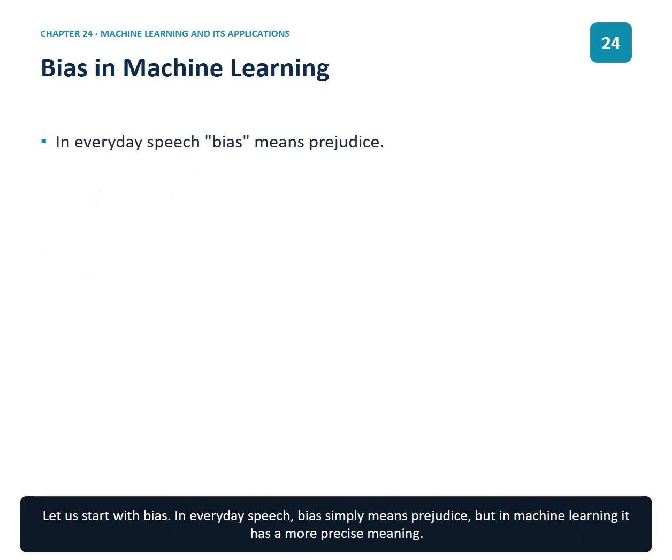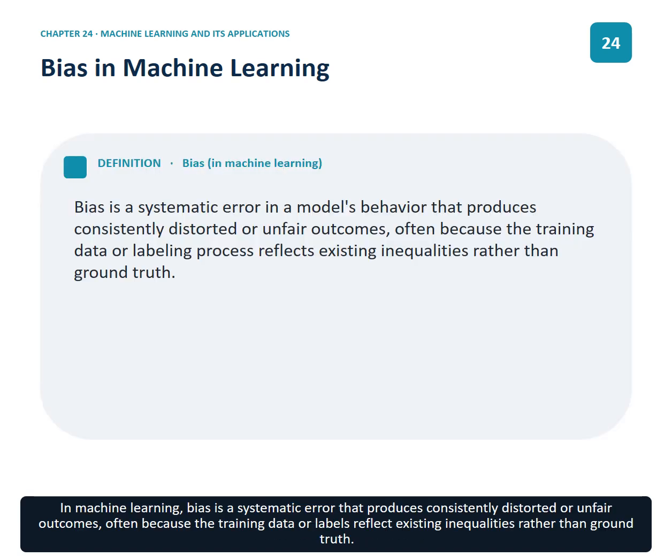Let us start with bias. In everyday speech, bias simply means prejudice, but in machine learning, it has a more precise meaning. In machine learning, bias is a systematic error that produces consistently distorted or unfair outcomes, often because the training data or labels reflect existing inequalities rather than ground truth.